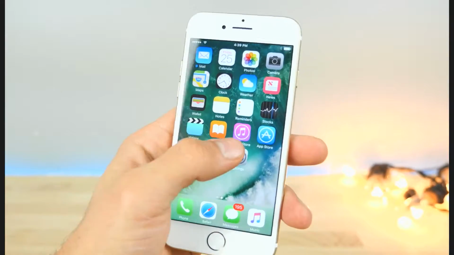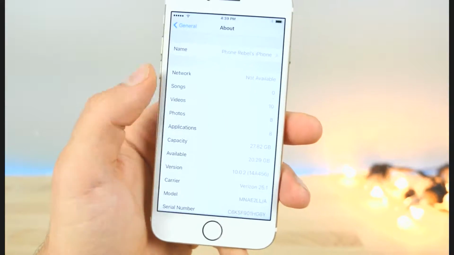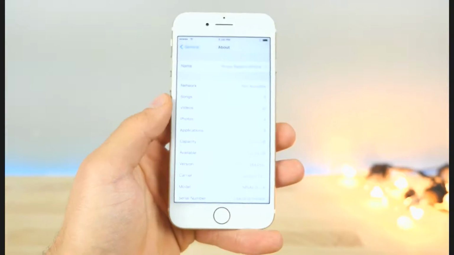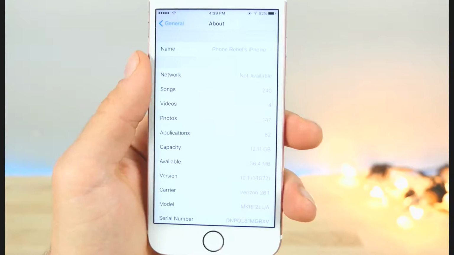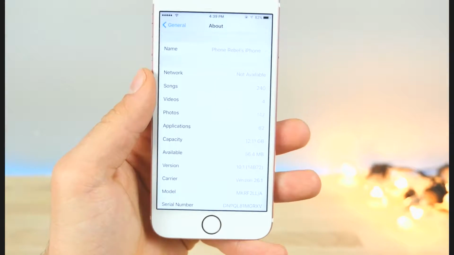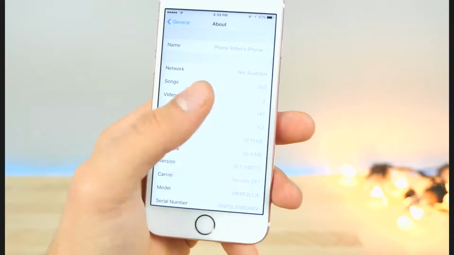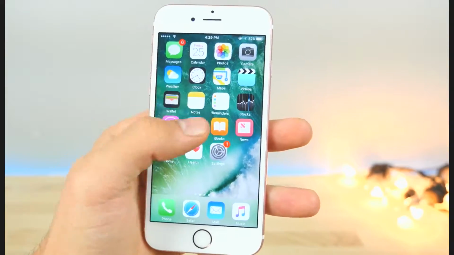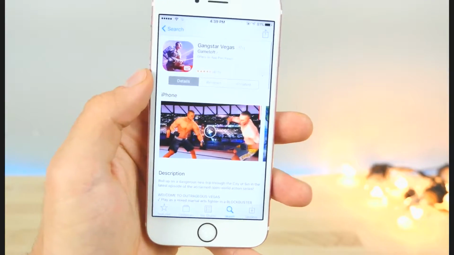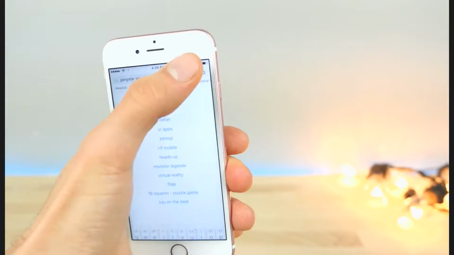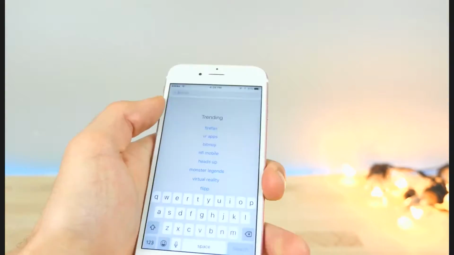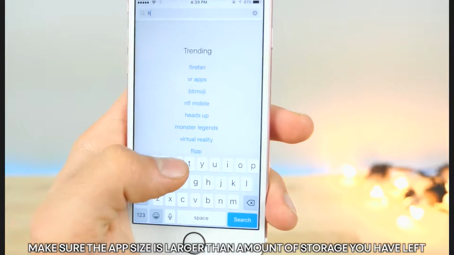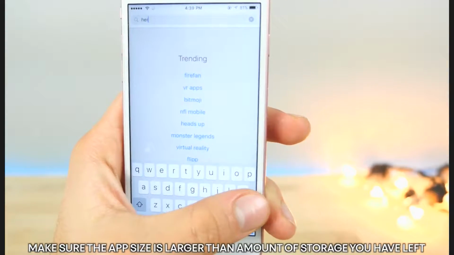Jump into the App Store, but first actually go into your settings and see how much storage you have. And I actually picked up the wrong iPhone. There we are. So we have 56.4 megabytes left. Let's see how much of that we can clear up. This is especially useful on a 16 gigabyte device. So jump into the App Store and find any app that's free, or maybe you've even downloaded before but is extremely big. So I'm going to try Hearthstone over here.